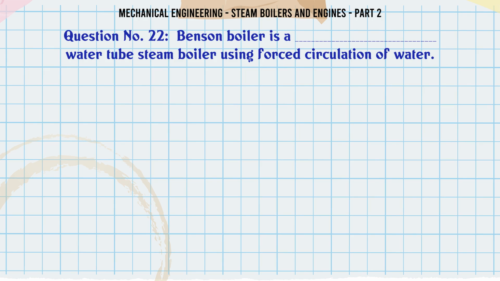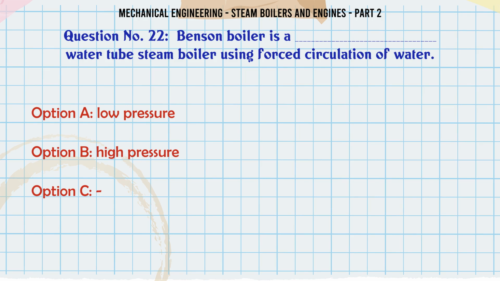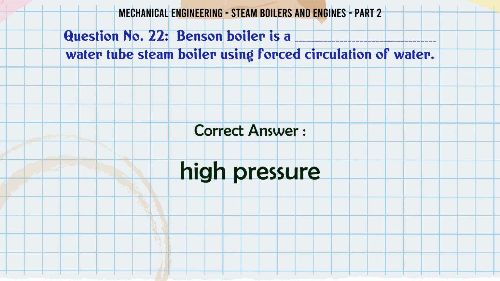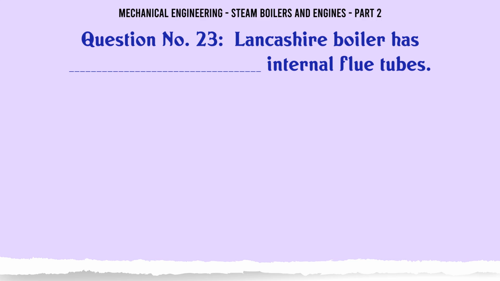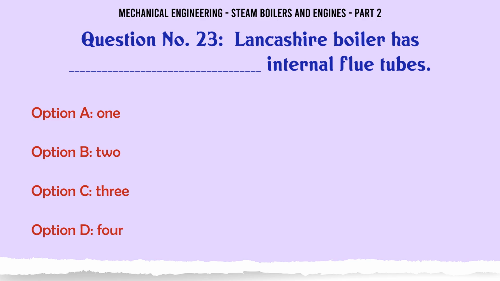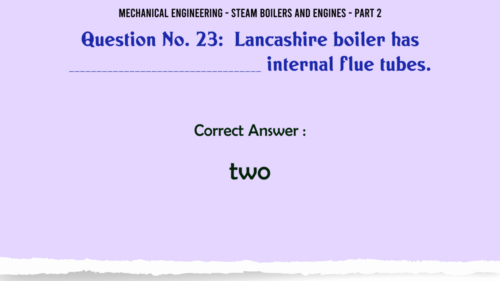Benson boiler is a water tube steam boiler using forced circulation of water. A, low pressure. B, high pressure. C. D. The correct answer is high pressure. Lancashire boiler has internal flue tubes. A, 1. B, 2. C, 3. D, 4. The correct answer is 2.